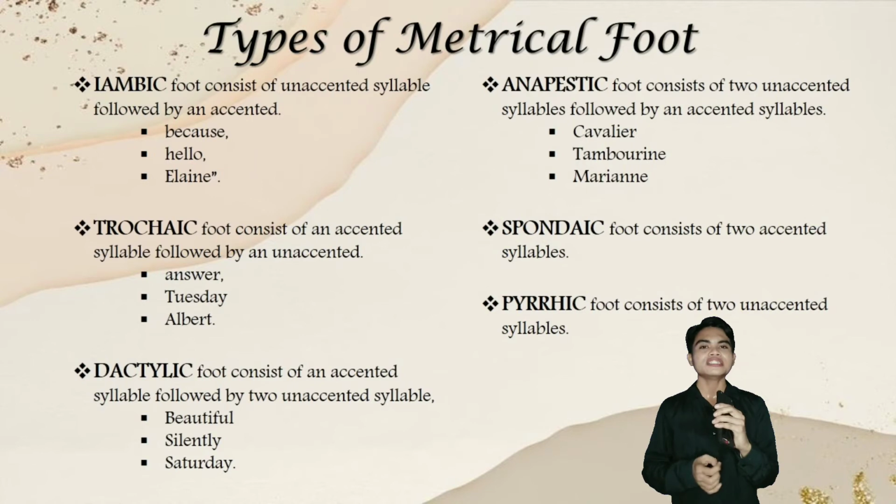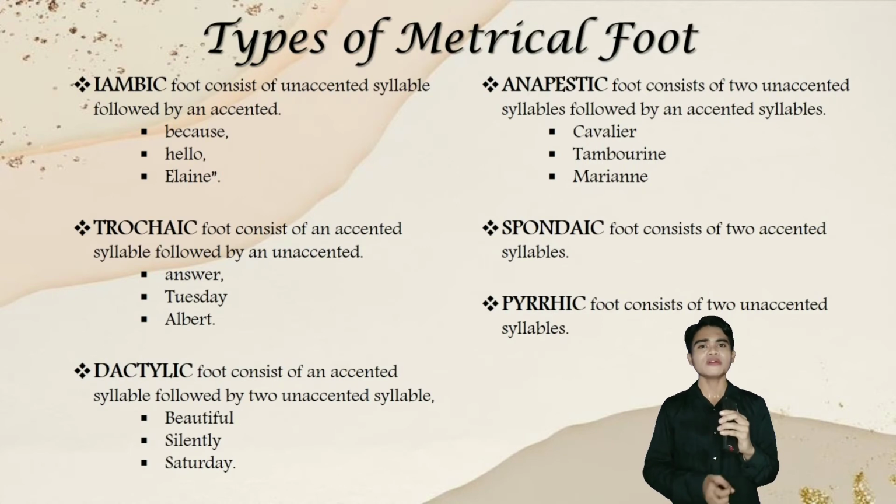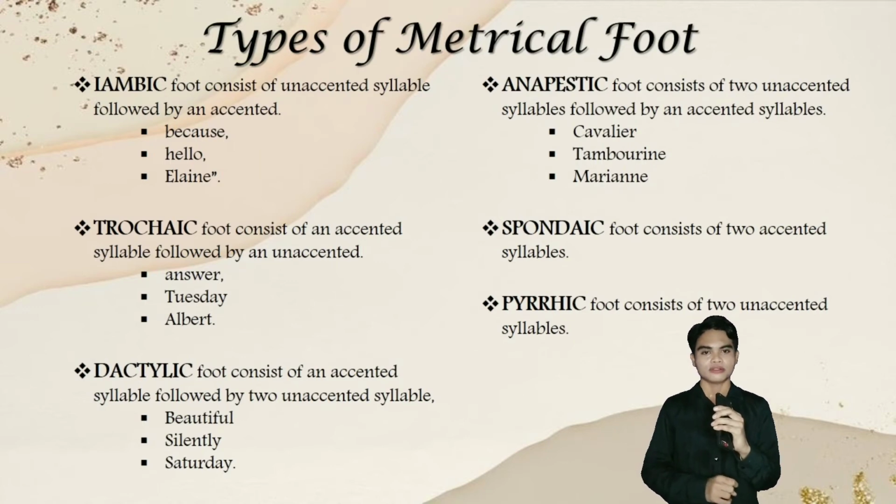Dactylic foot consists of an accented syllable followed by two unaccented syllables. You can hear the dactylic beat in these words: beautiful, silently, Saturday. Anapestic foot consists of two unaccented syllables followed by an accented syllable. These are words: cavalier, tambourine, Marianne. Spondaic foot consists of two accented syllables. Lastly, pyrrhic foot consists of two unaccented syllables.